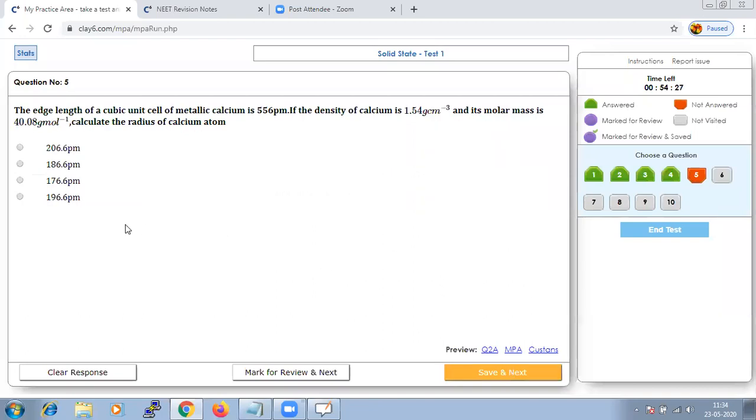The edge length of the cubic unit cell of metallic calcium is 556 pm, and the density of the calcium is 1.54.